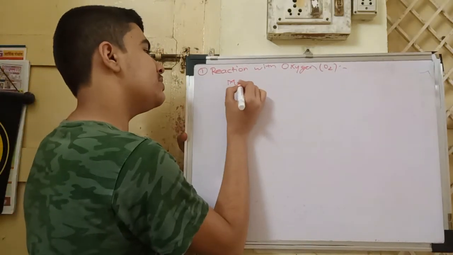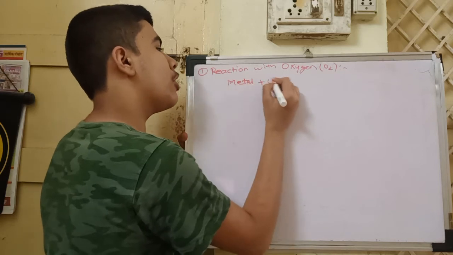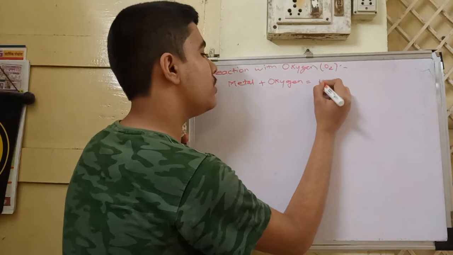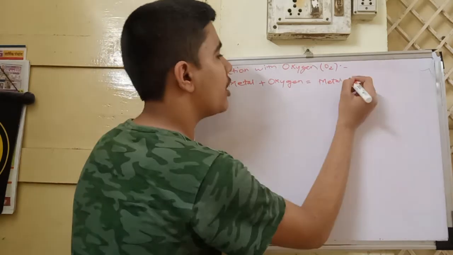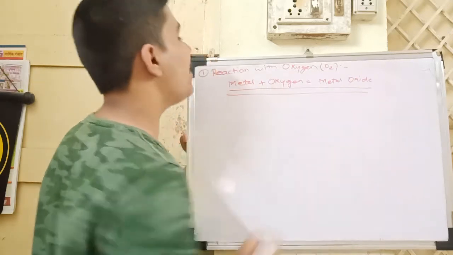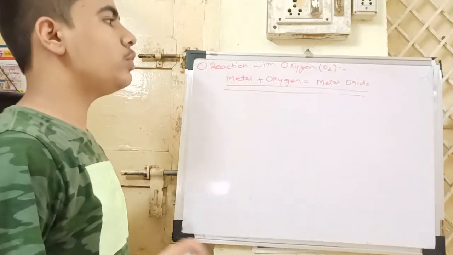Any metal plus oxygen will give out metal oxide. This is the general formula. Any metal plus oxygen gives out metal oxide.